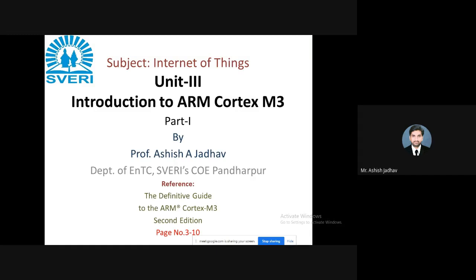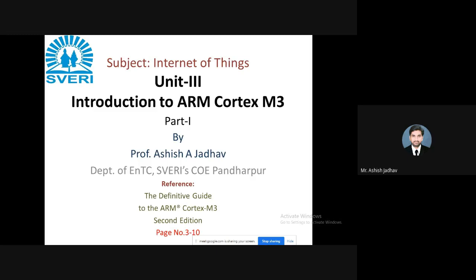As I said, ARM will have different meanings at different points of time. Here we are calling ARM advanced RISC machines, but ARM has a different meaning in the Cortex naming. A stands for application, R stands for real time, M stands for microcontroller. So this is the series: application series, real time series, and microcontroller series, right?